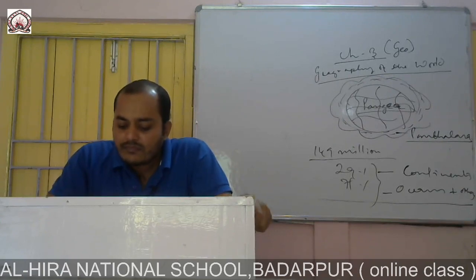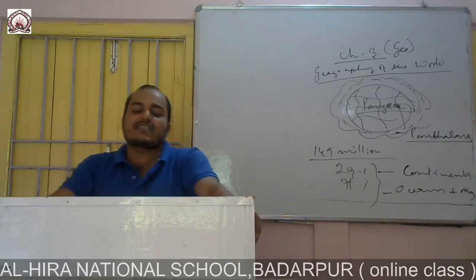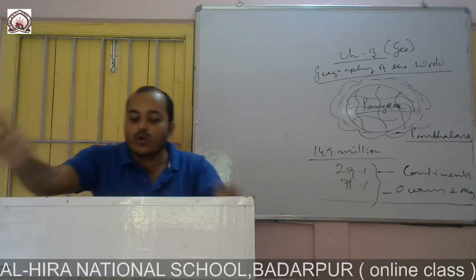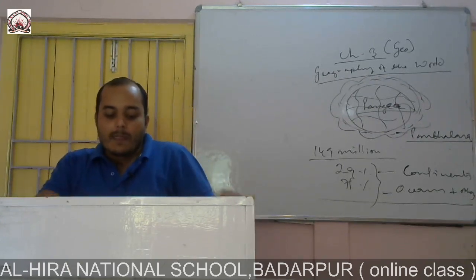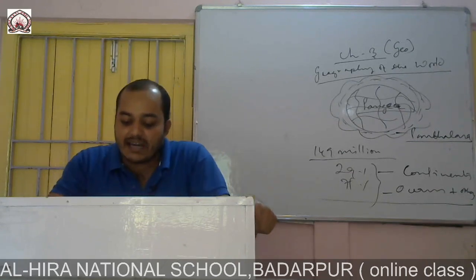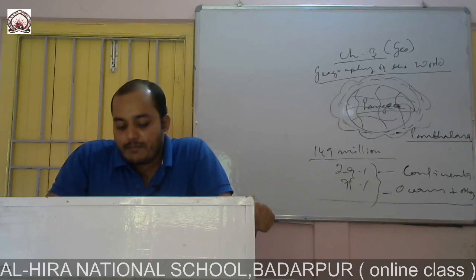The formation of the Tethys Sea divided this single landmass into two landmasses, and these two are called Laurasia and Gondwana land.